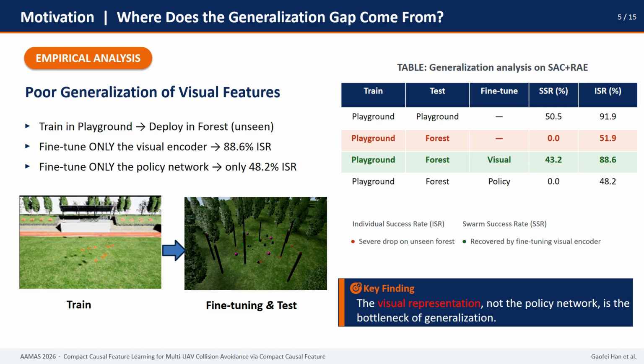We then asked, which component is failing, the visual encoder or the policy network? We fine-tuned each one separately on the forest environment. Fine-tuning only the visual encoder lifted ISR from 51.9% to 88.6%. Fine-tuning only the policy network barely changed anything, still around 48%. So, the visual representation, not the policy, is the bottleneck of generalization.